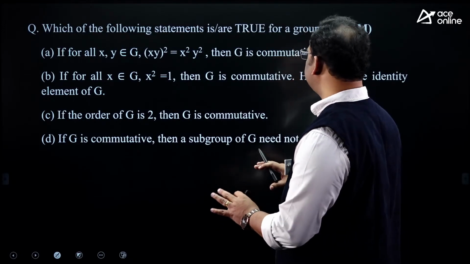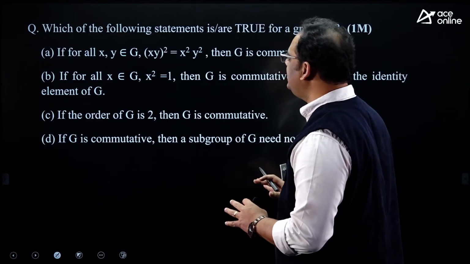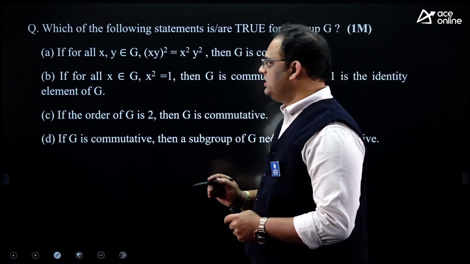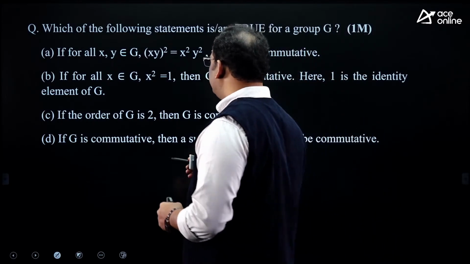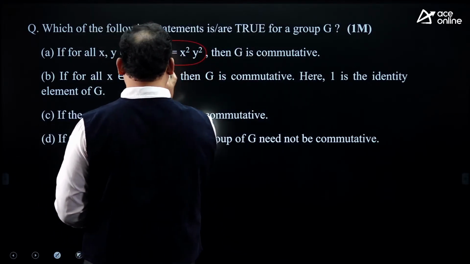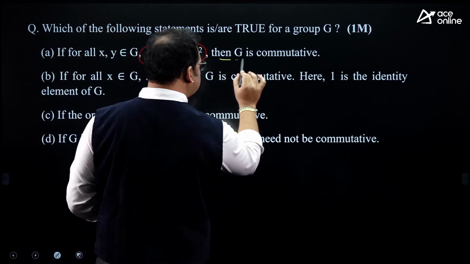So they gave some statements about group. In each and every option, they are talking something like this: for all x, y belongs to G, if (xy) whole square is x square y square, then G is a commutative group.